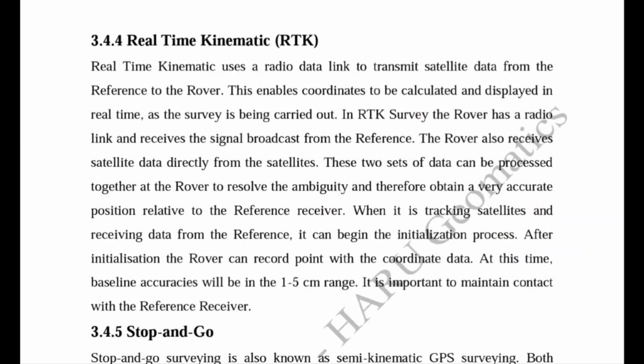So if it is tracking the satellites and receiving the data from the reference, then it can begin the initialization process. After initialization, the rover can record points from the coordinate data.